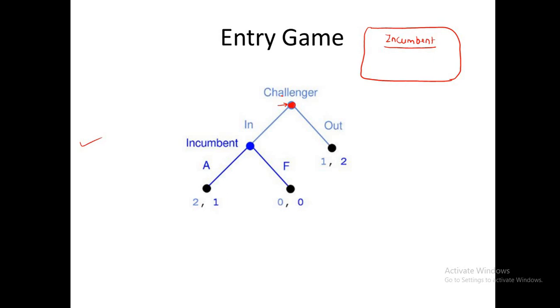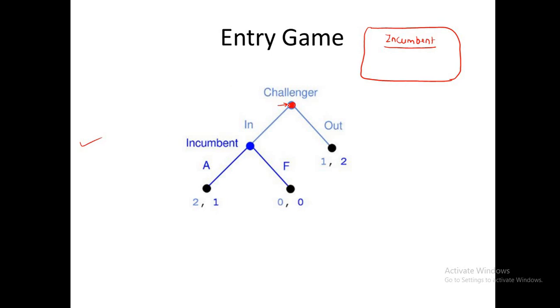So who is the player who will take the action first? The challenger. You can see here we have the information of order in this game. That is why this game is an extensive game with perfect information, because here the challenger will take the action first. Next, after the action by the challenger, the incumbent will take the action.